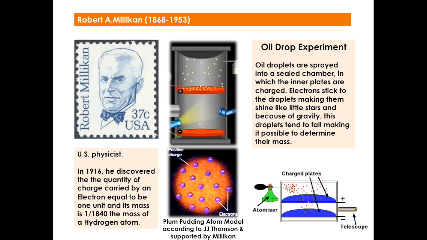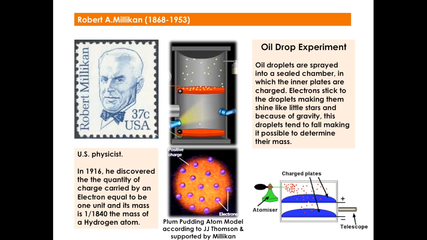After him, we have Robert M. Millikan, 1868 to 1953. He was a U.S. physicist, and in 1916 he discovered the quantity of charge carried by an electron to be 1 unit, and its mass to be only 1 over 1,840 the mass of a hydrogen atom. For this, he used the oil drop experiment.